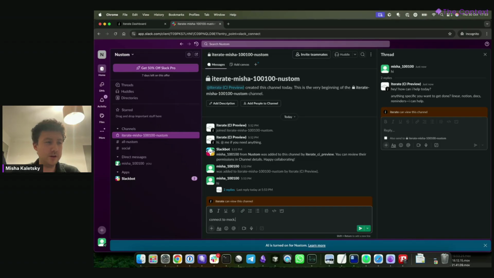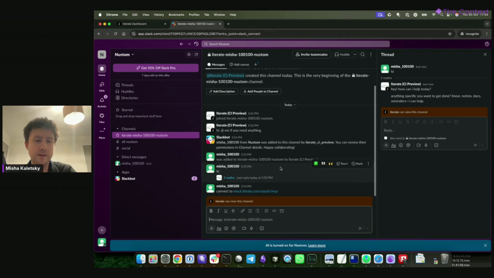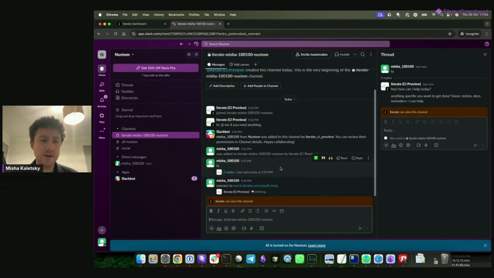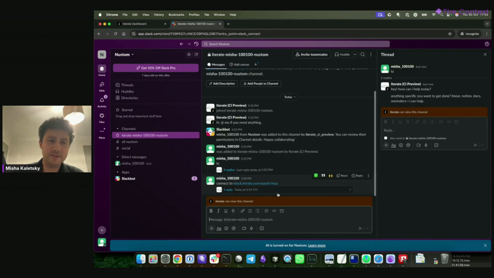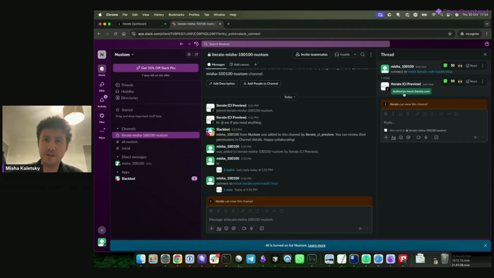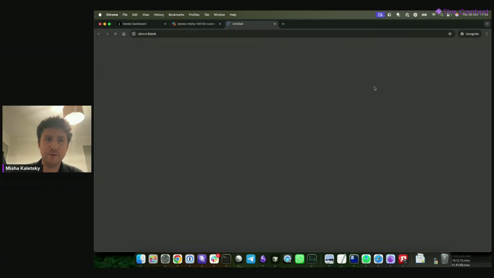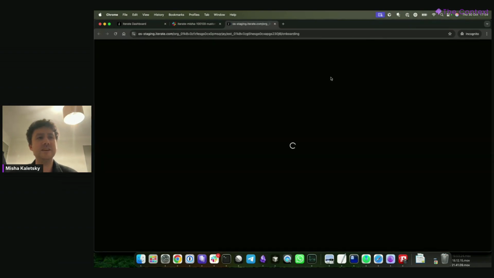We have a mock MCP server that is publicly available for people to use if they want to test out their own MCP client implementations. And this is quite a good way of saying you can connect to an MCP server that our bot does not know about yet. So let's see. This will basically use Slack features to say, let's authorize with our mock server, and let's see if our mock server is working.